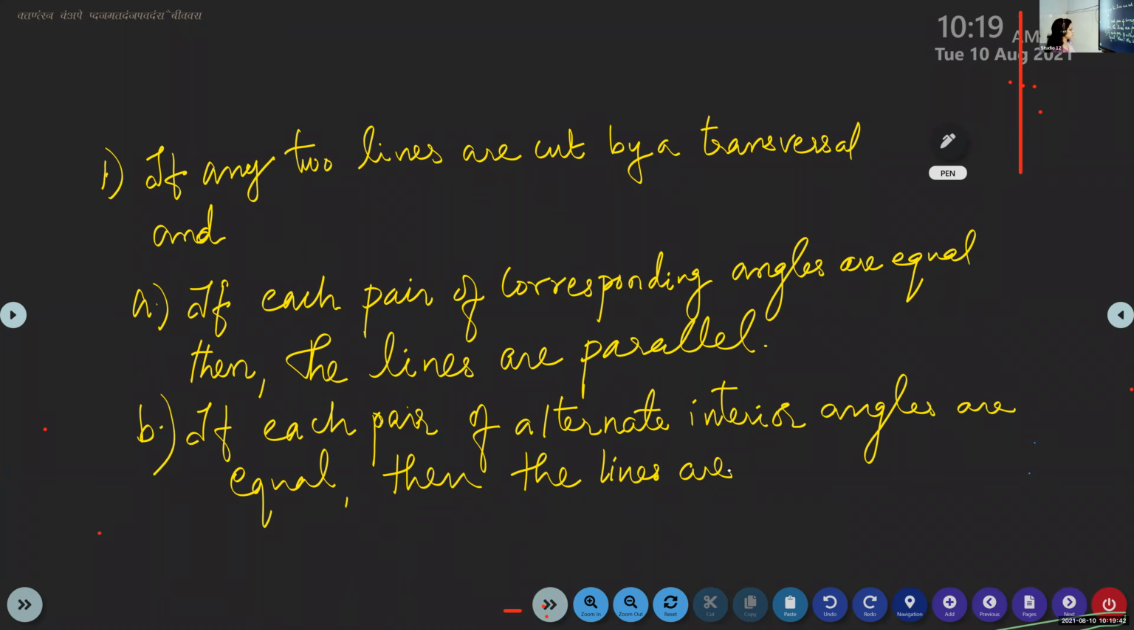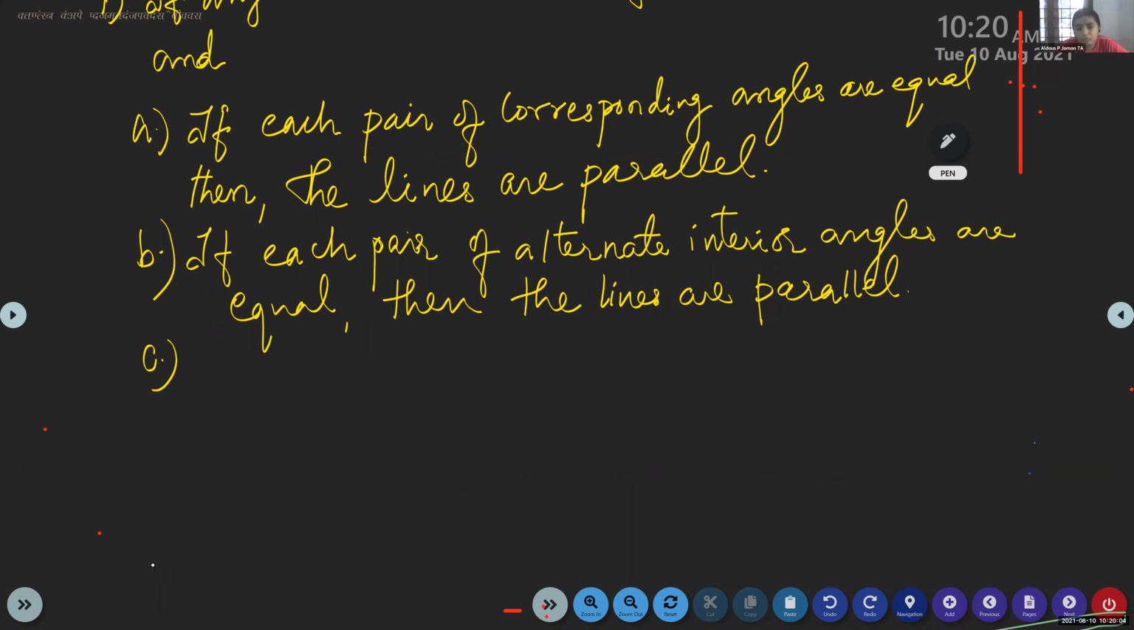So if each pair of alternate interior angles are equal, then the lines are parallel. Even if it is asked, you can write it in your own language. If you understand, the words should come out. Ma'am, I didn't understand the second one. If each pair of alternate interior angles are equal, then also we can say that the lines are parallel. That's the meaning.